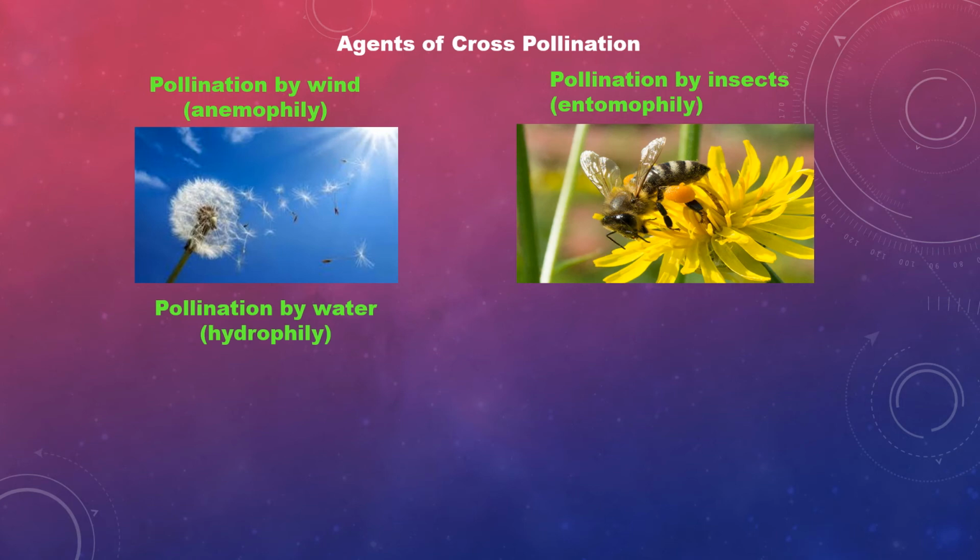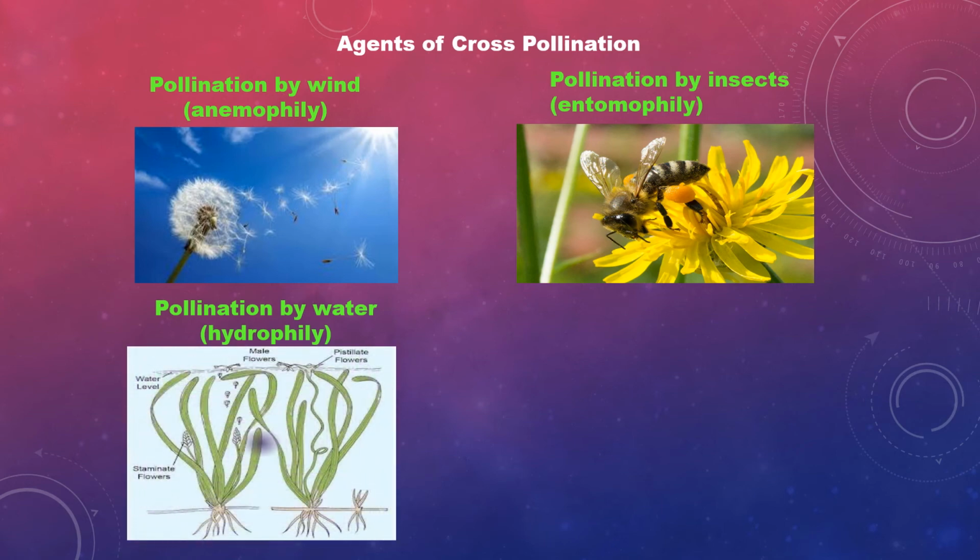Next, pollination by water, otherwise called hydrophily. These plants are aquatic plants. Example, Hydrilla and Vallisneria. Pollen grains are produced in large numbers. Pollen grains float on the surface of the water till they land on the stigma of the female flower.